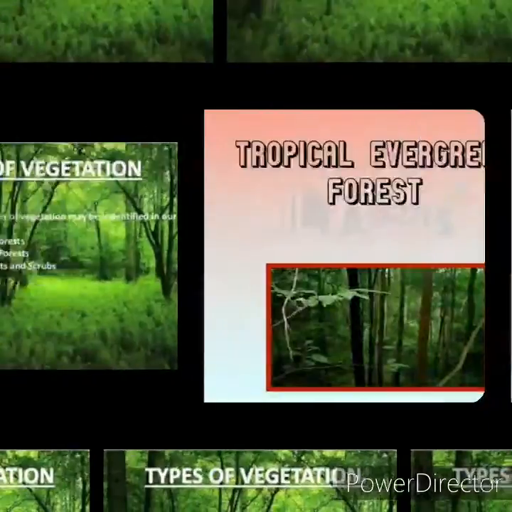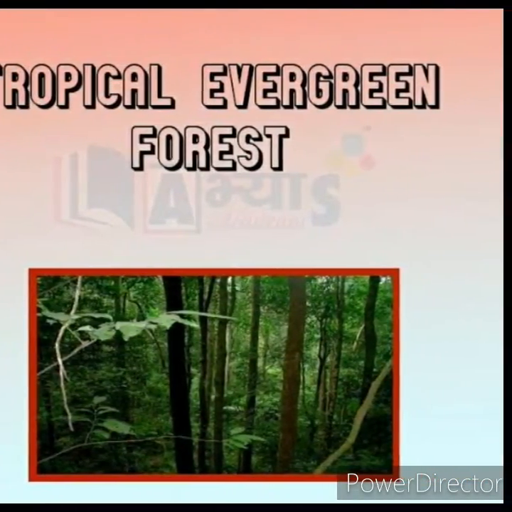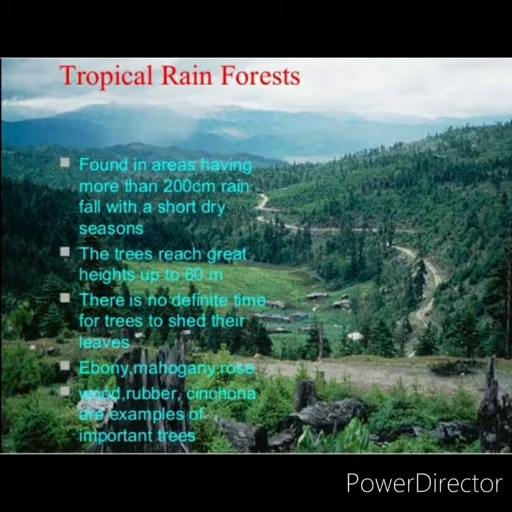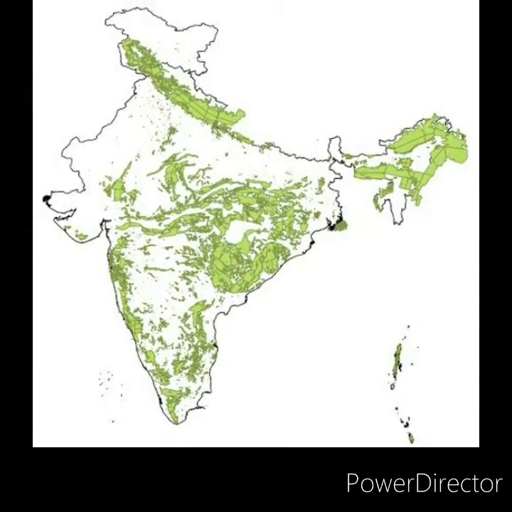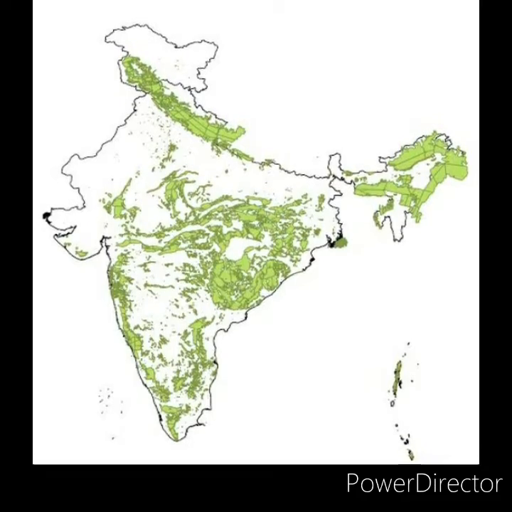Tropical evergreen forest is the first one we are going to learn now. These forests are found in areas with 200 centimeter or more annual rainfall. Here the annual temperature is 22 degrees Celsius and the humidity is 70%. The areas which receive the heaviest rainfall, as I already told you, are the western coastal plain, the eastern Himalayas and the Indus-Ganga northern plains.